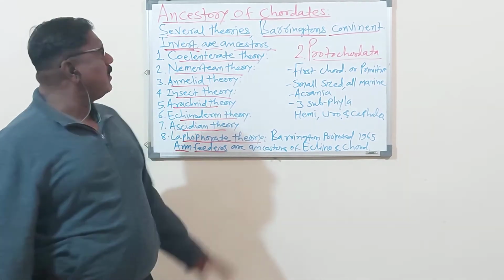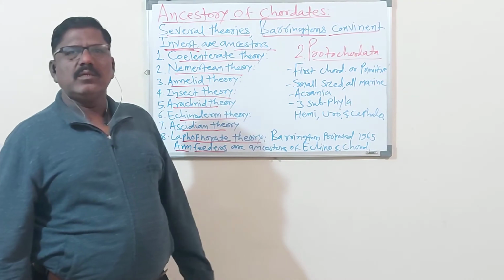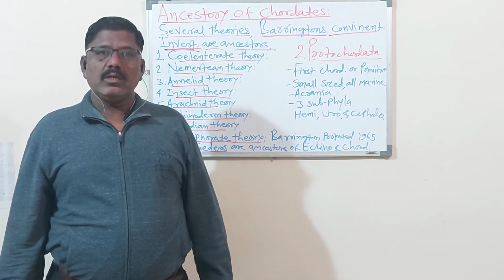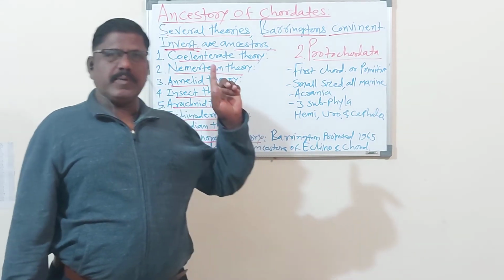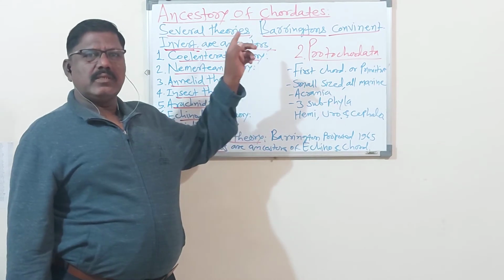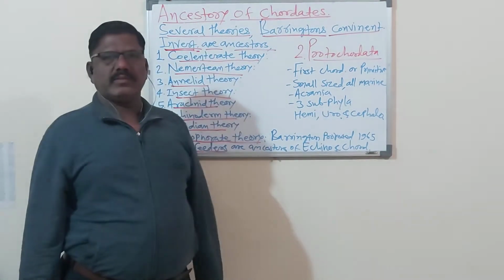So dear students, this ancestry of chordates is the last point from chapter 1, from unit 1. Unit first, chapter first, introduction to chordates, and the last point in that chapter is ancestry of chordates.